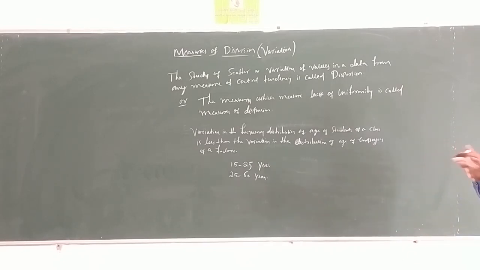Here it is different. The ages are different. School children's age is different and employees' age is also different. It is said to be variation. Here 15 to 25 years is different and 25 to 60 years is also different. It is said to be variation. That is the measures of dispersion.